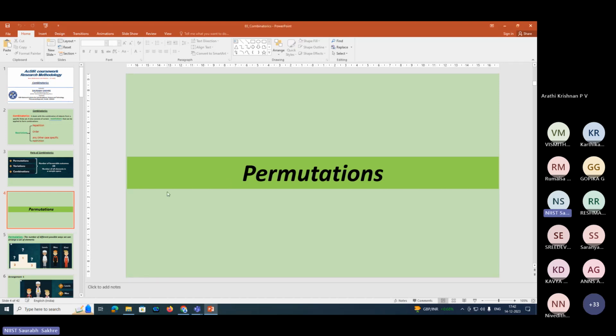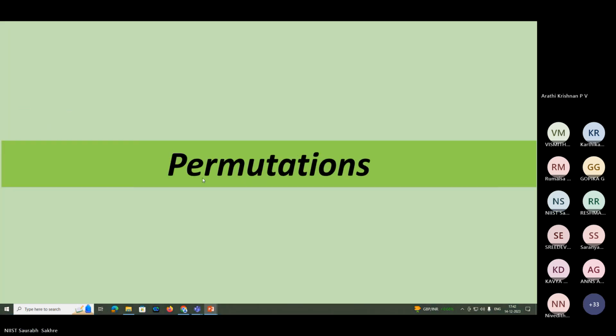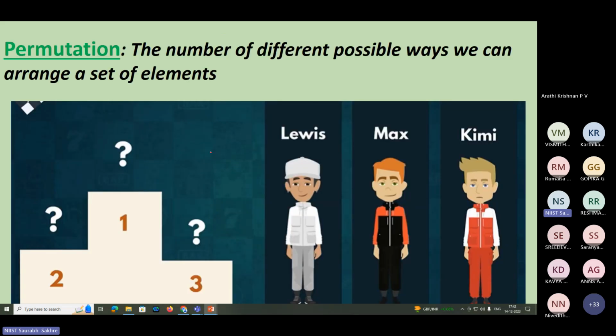Sorry. So now we will start with permutation. What does a permutation mean? I'll start with an example and then we will come to it. Permutation is the number of different possible ways we can arrange a set of elements. There are a set of elements, and we have to see in how many different possible ways we can arrange this set of elements.